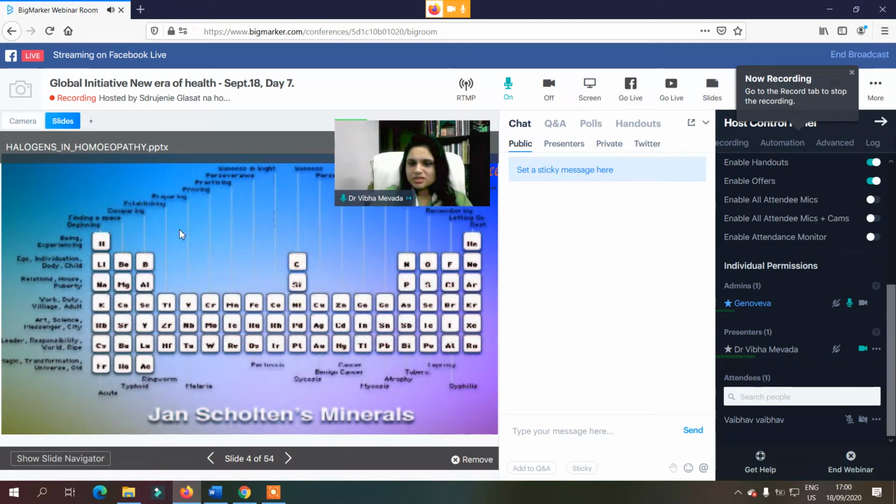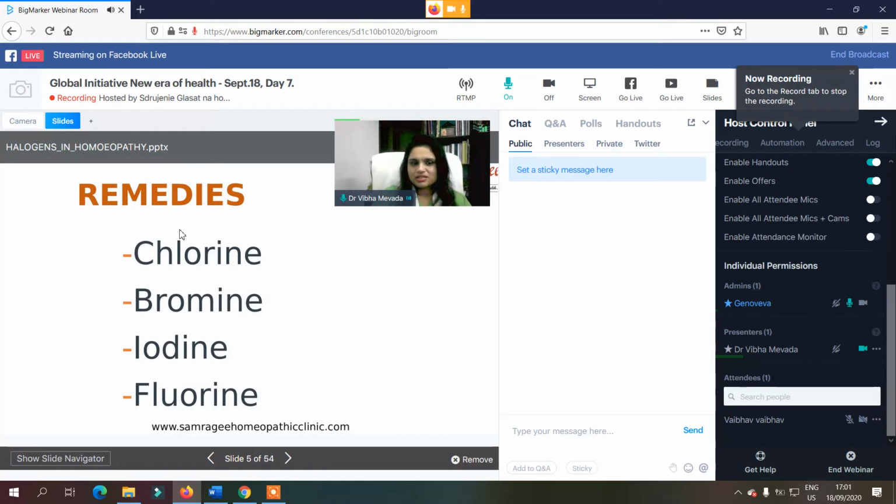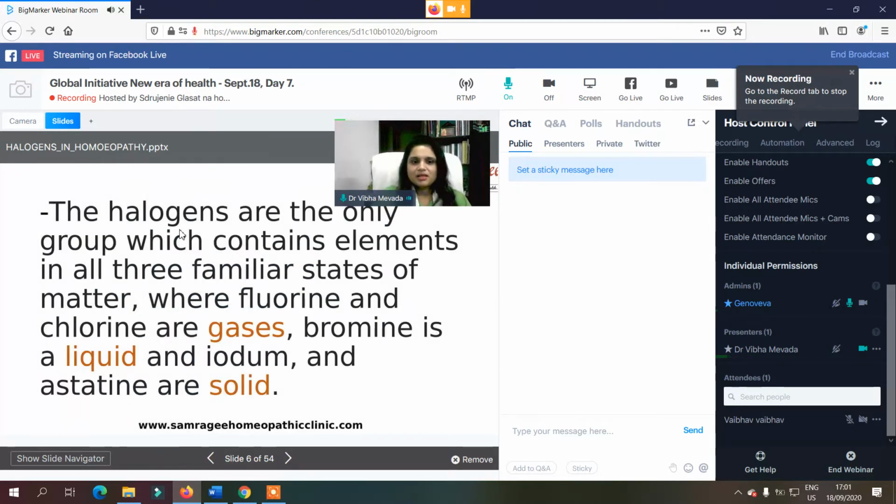So today we are going to see all these five elements which belong to the 17th column and rows 2, 3, 4, 5, and 6. So let's see what these are. The main remedies of the halogens are chlorine, bromine, iodine, and fluorine, whereas the fifth one is the lesser known and not well proved medicine here.